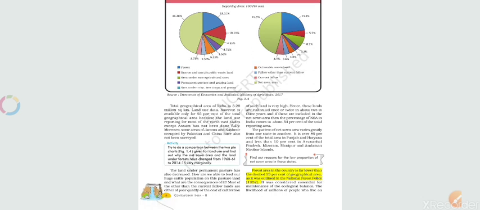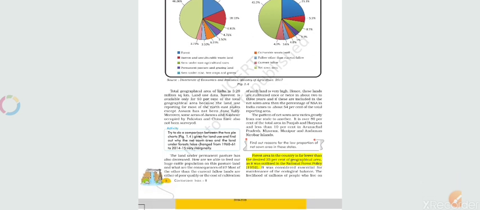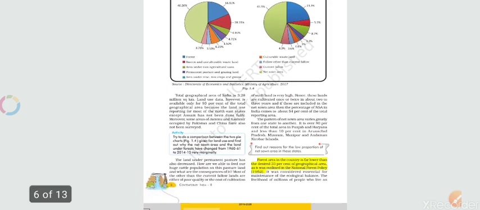The total geographical area of India is 3.28 million square kilometers. Okay, so this is what you can compare.